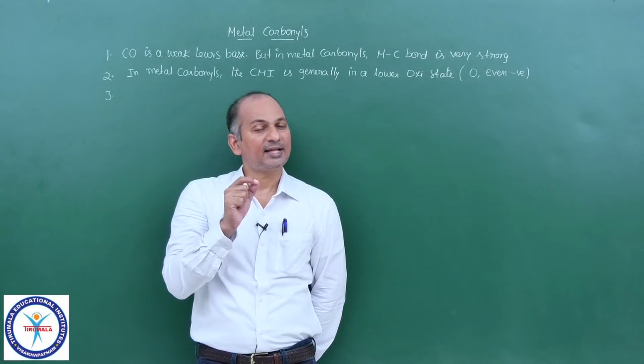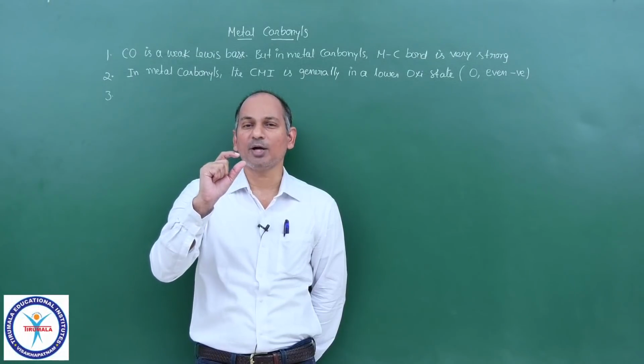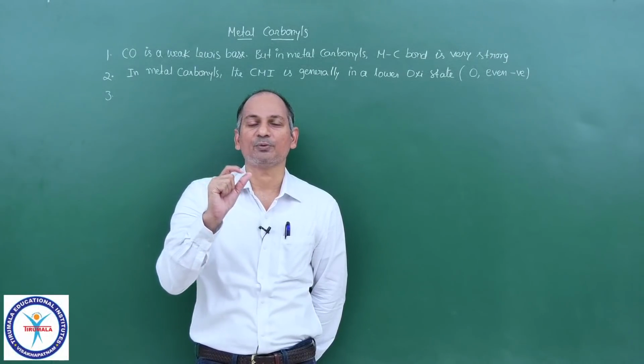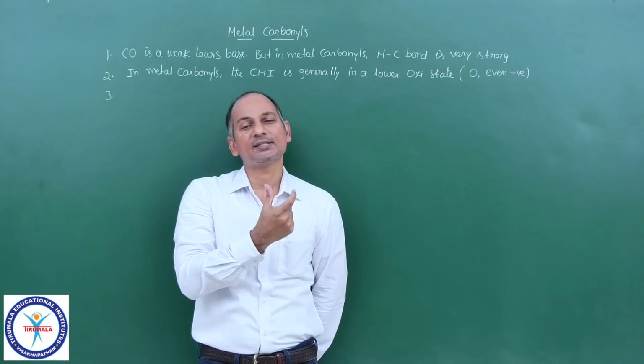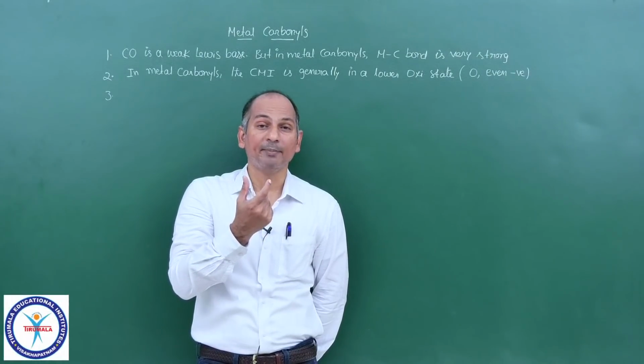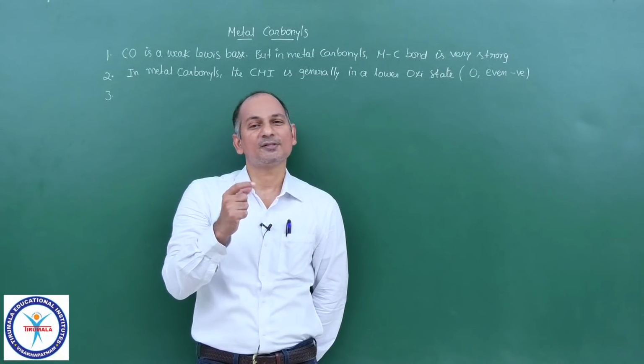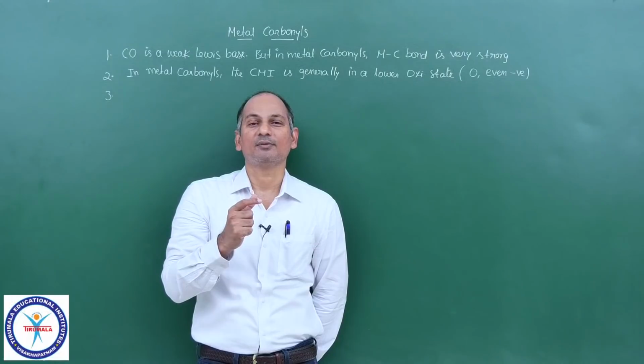At that time we saw that very few complexes follow that rule. The majority of complexes violate that rule. But in metal carbonyls, almost all the metal carbonyls follow the EAN rule.